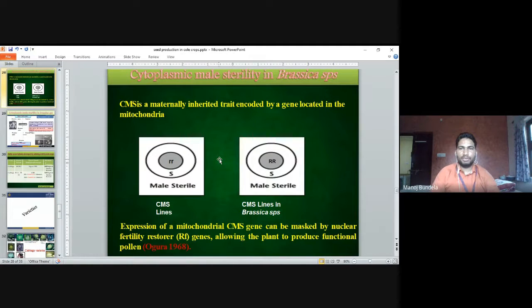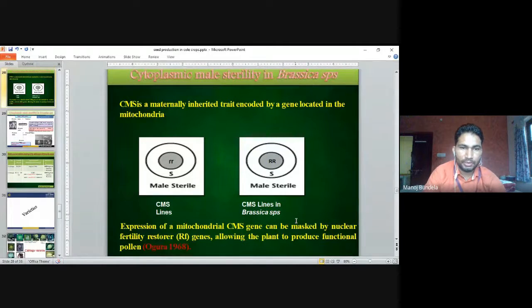Cytoplasmic male sterility in Brassica species. Cytoplasmic male sterility is a maternally inherited trait encoded by a gene located in the mitochondria. So these are the male sterile line, small rr, and the restorer line, capital RR. So CMS line, the cytoplasmic male sterile line, in Brassica species.